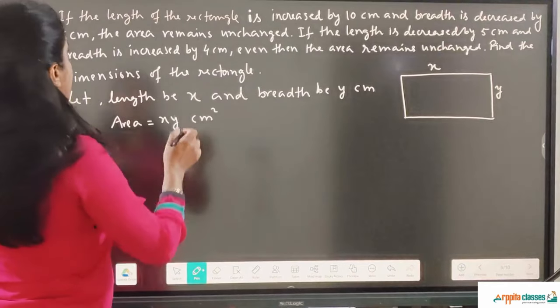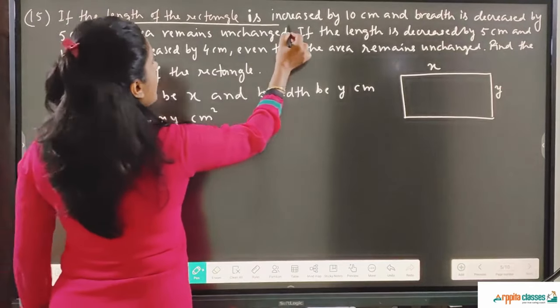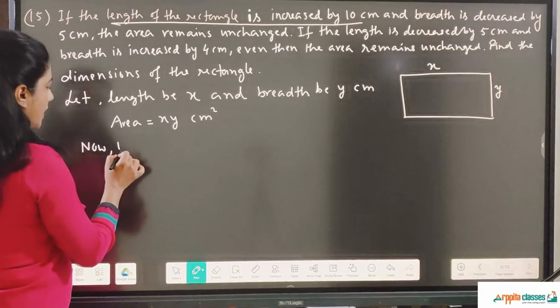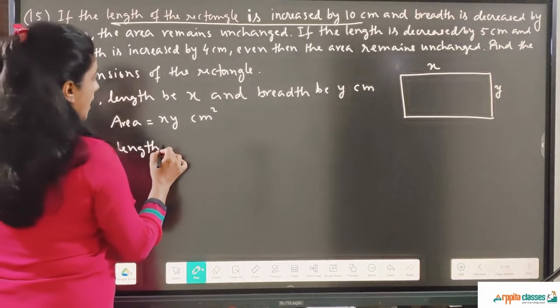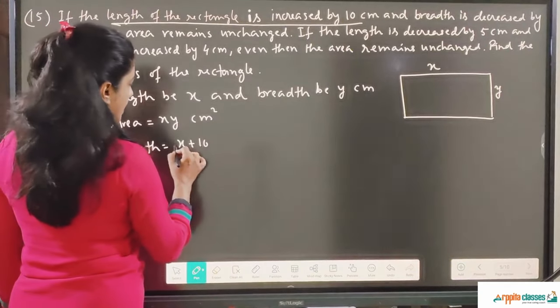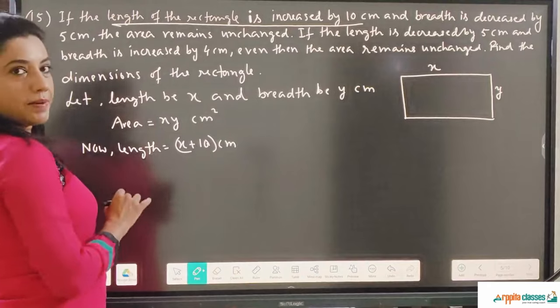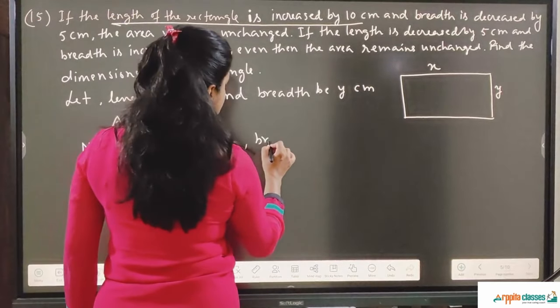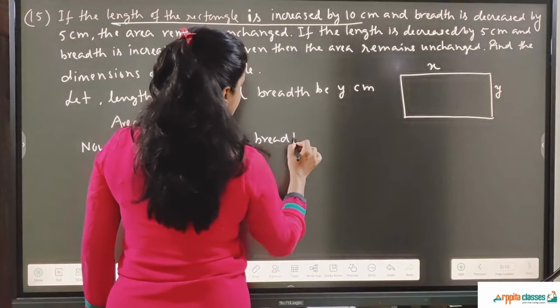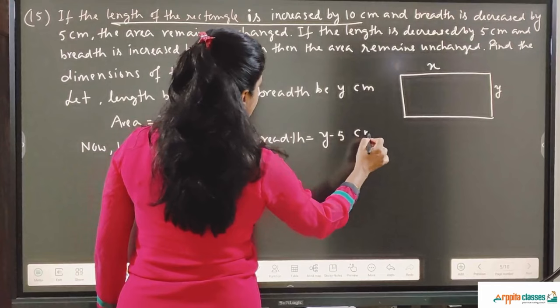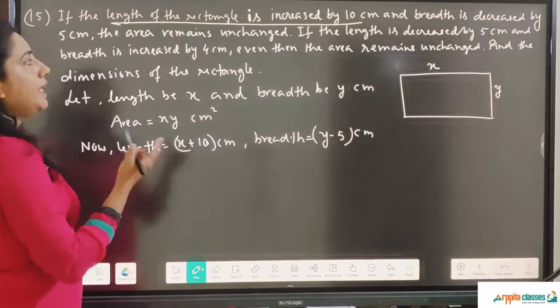Okay. Now they are saying the length of the rectangle is increased by 10 centimeters. So the new length becomes how much? x plus 10 centimeters. This is the new length. And the breadth is decreased by 5 centimeters, so the new breadth is y minus 5 centimeters. This is the new breadth. They say the area remains unchanged.